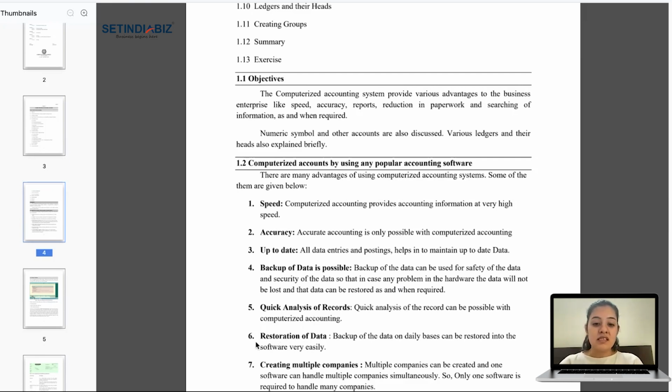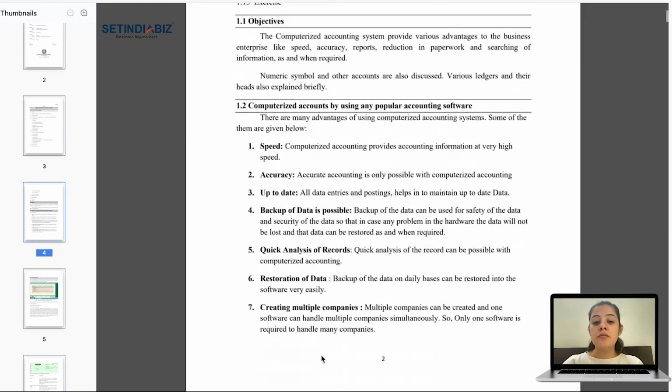Then next, the sixth point is restoration of data. Backup of the data on a daily basis can be restored into the software very easily, right? If I'm having the backup, I can just restore quickly. It's basically the same point as compared to the backup of data.